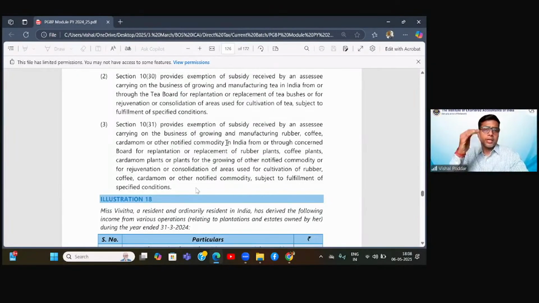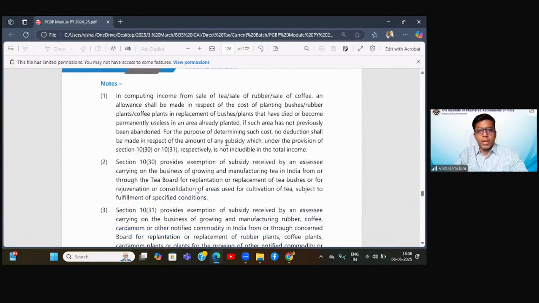So both these sections provide exemption to the subsidy which these boards give to the businesses. Now I come to Astha's point, which I think is note 1.